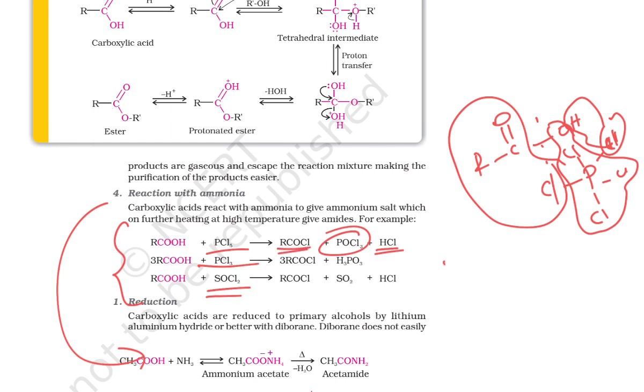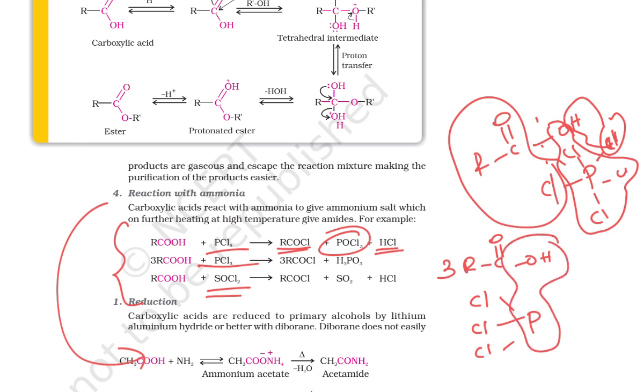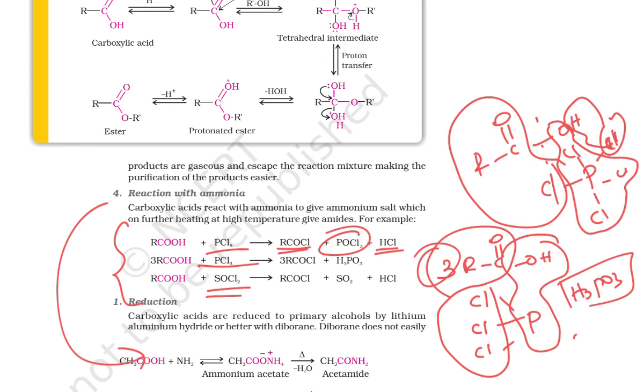Then if I'm taking 3 times RC double bond OH, at that time what is going to happen is, if I'm taking the Cl, okay, these are all bonded with phosphorus. So here 3 OH is there, right? So it becomes H3PO3, right? 3 OH is there. So these 3 Cl bond with RCO, it is going to form 3 RCOCl. Clear? Right.